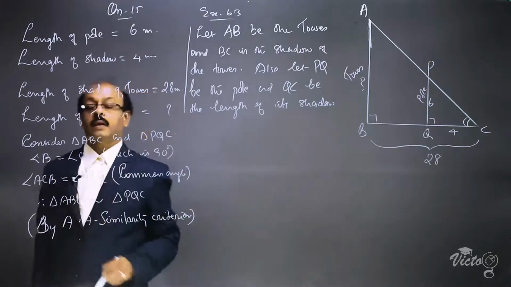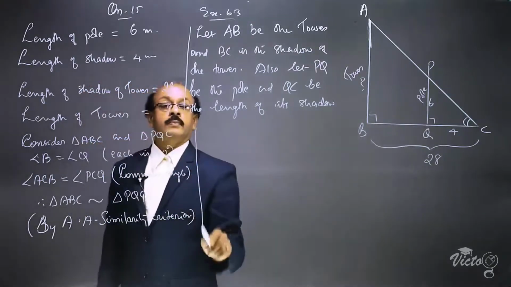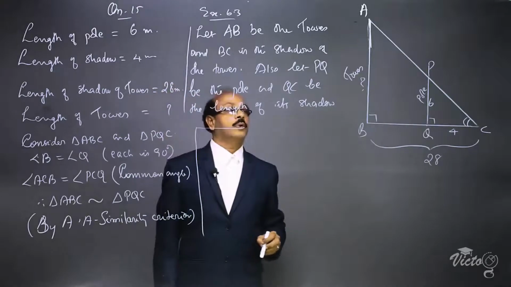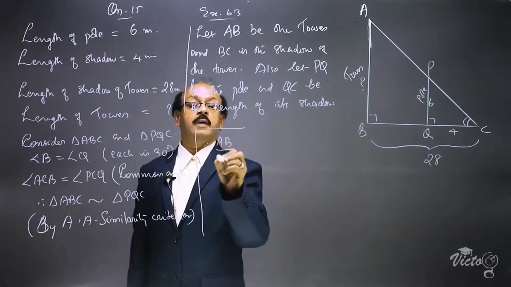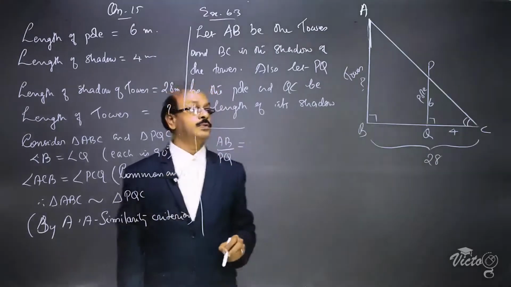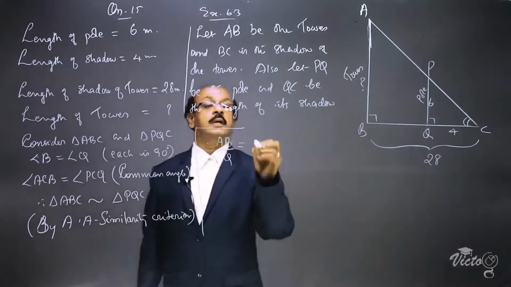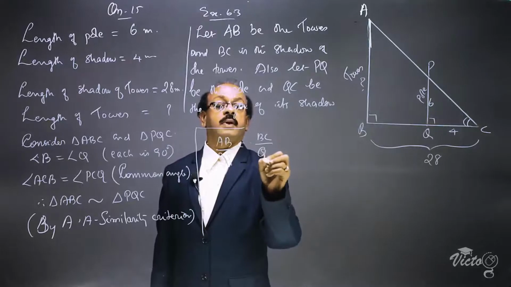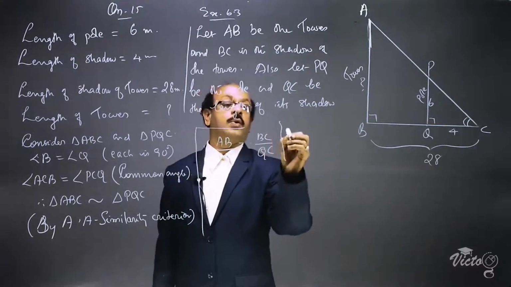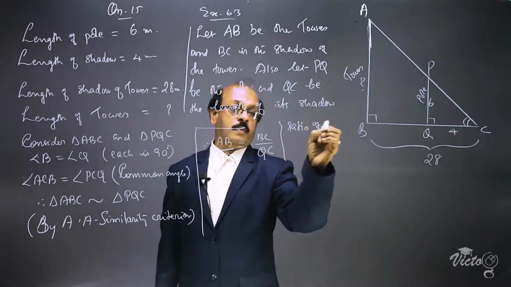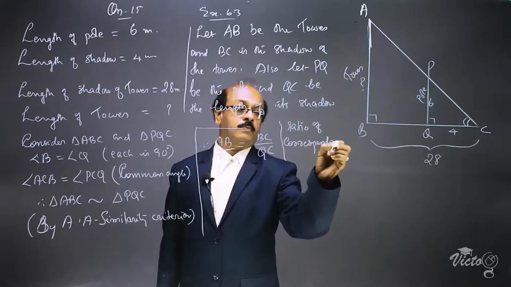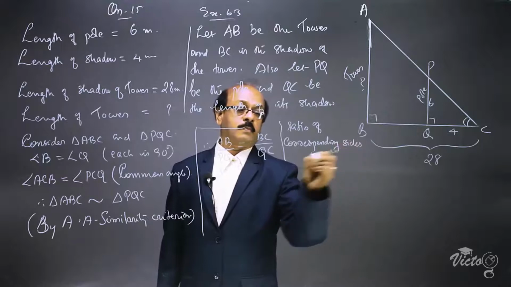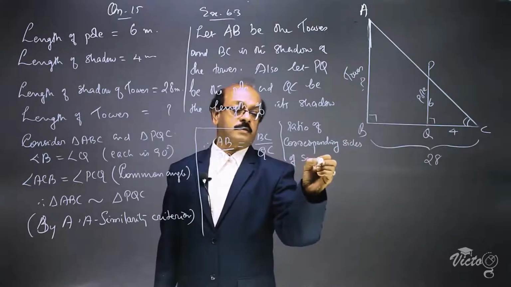Therefore, AB by PQ will be equal to BC by QC, the ratio of corresponding sides of similar triangles.